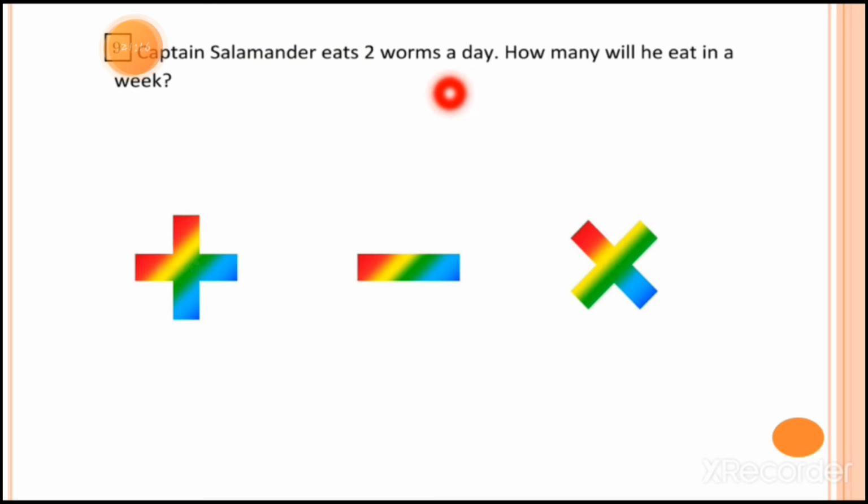Now Captain Salamander eats 2 worms a day. So how many will he eat in a week? There are 7 days in a week. So the question is, how many worms will he eat in a week?